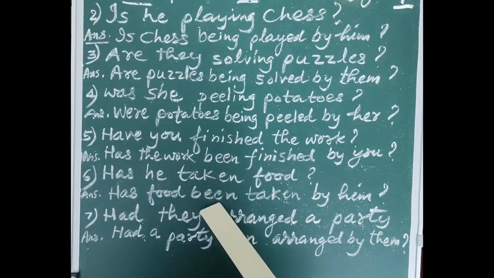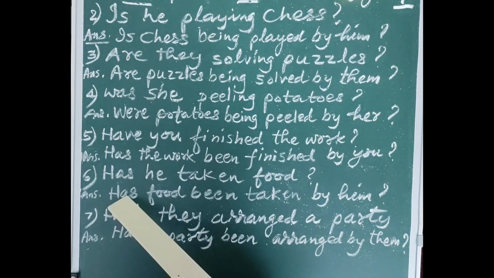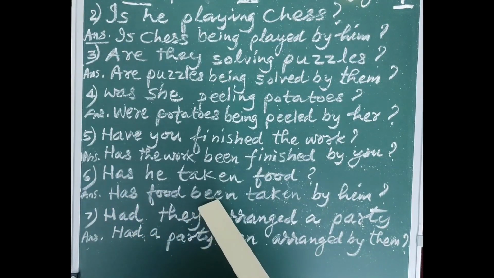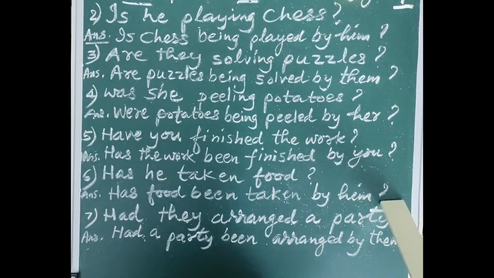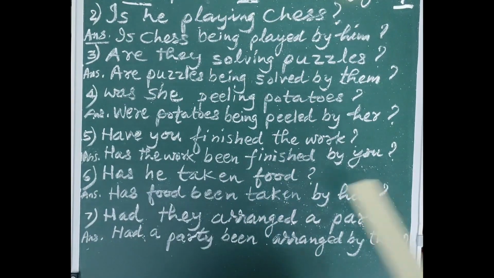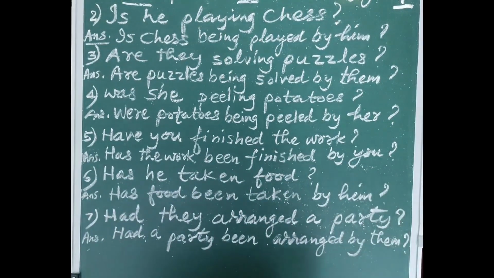Now there is a change of place. The subject comes in between, has comes in the first place and been comes in the third place, and the third form comes after that, by after that, and the subject is changed into the proper form and the question mark finally comes. Had they arranged a party? Question mark. I have forgotten to keep a question mark here, so I will write the question mark.